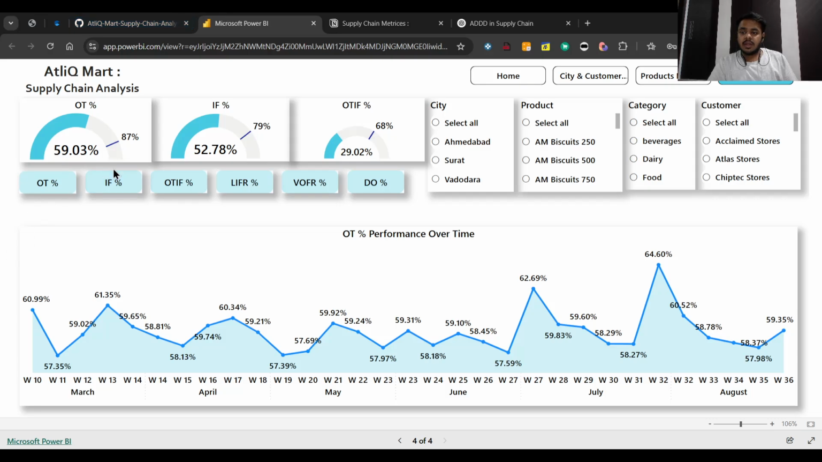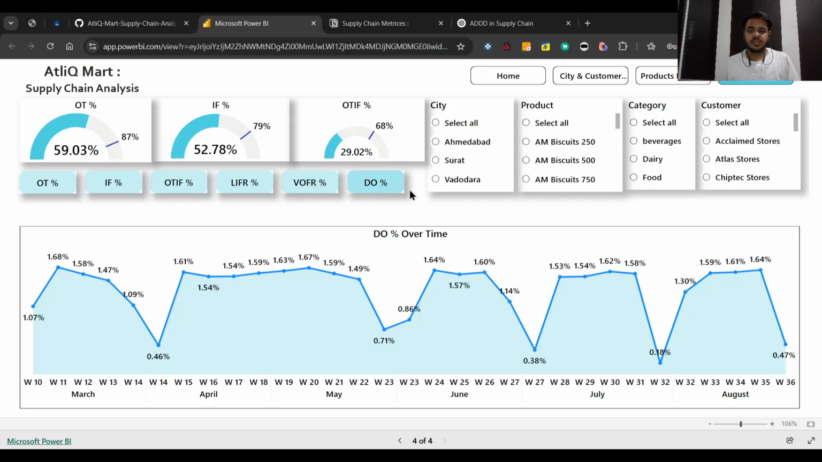So now, similarly with IF percentage, OTIF percentage, LFR, VFR, DO, we can check also. Now, if you see the DO percent, that is the delay in orders, it ranges from 1.07 percentage to 0.47 percentage. Okay, so they are not increasing or decreasing, but they are in the range of 1.07 to 0.47. So which means they are not showing any improvement, right?